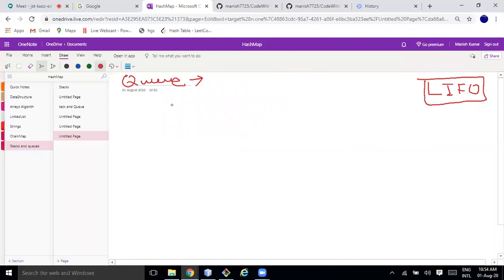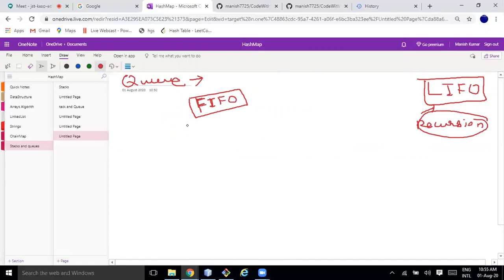But here we say it is first in first out. What does first in first out mean? One of the best examples of stack is recursion. Whenever you are using recursion, you are using last in first out.